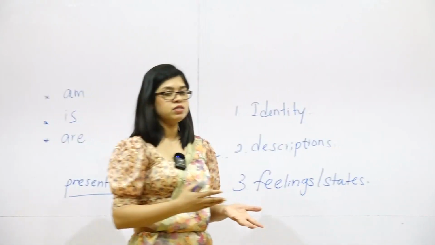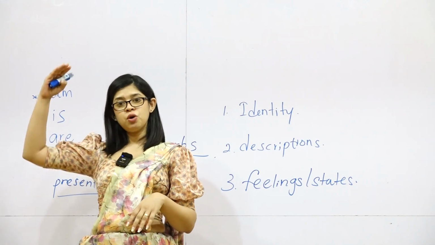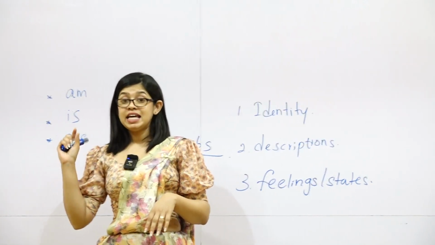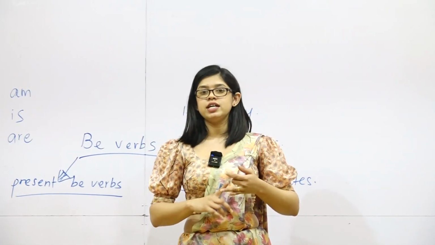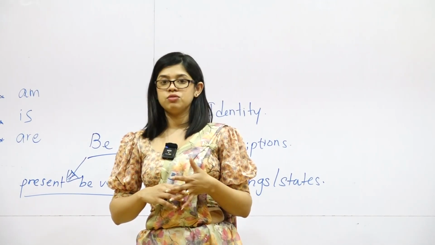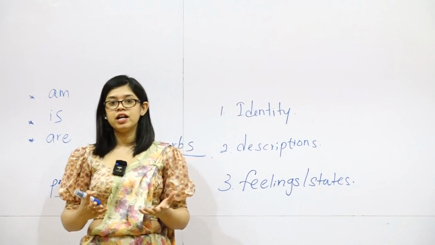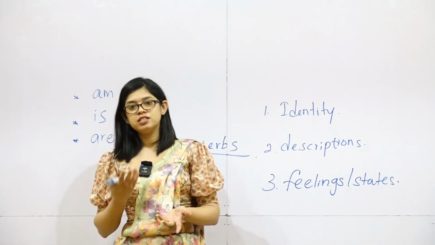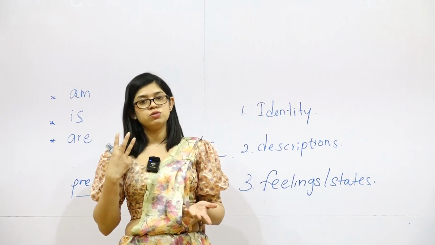You're describing that person. For example, you can say, okay, my best friend is a tall person. My best friend is a tall person. Then third one, feelings or states. So you sometimes say, okay, I'm happy right now. My friend is sad right now. So we all are happy right now because we are learning English. See? Now we are using be verbs for the three main usages.